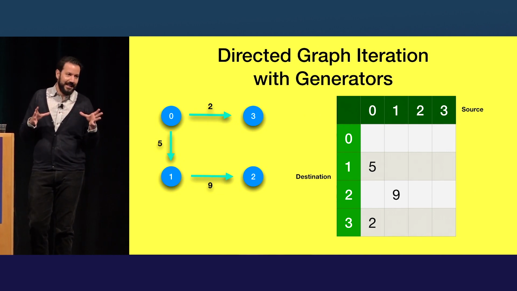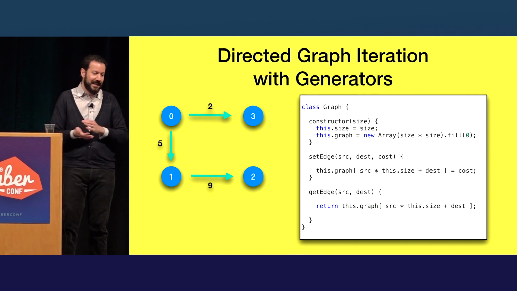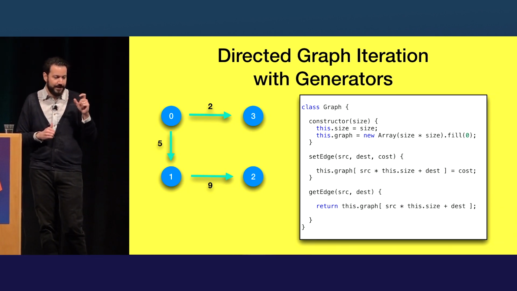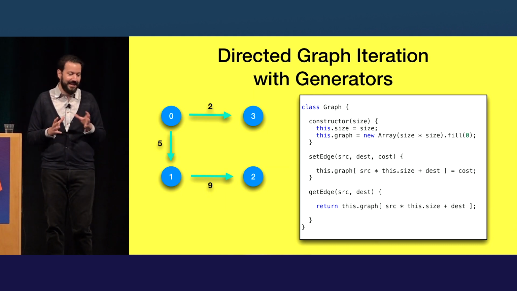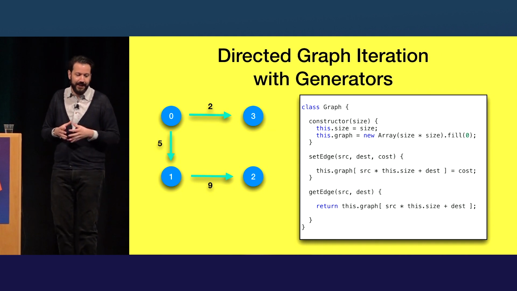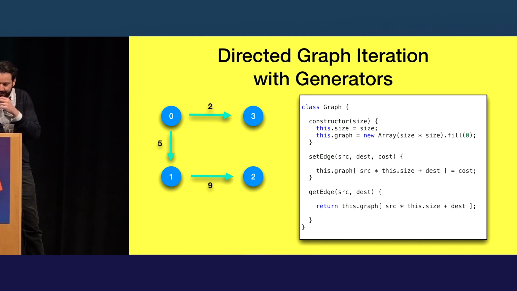And actually, you don't even really need a two-dimensional matrix here. You could do a flat n-by-n array and just do a little bit of arithmetic to actually represent this graph. So here, this would be the setEdge function, does source times size plus dest, and sets the cost in that flat array. And then getEdge would just return that value, and it'll default to 0. We'll come back to this code altogether in a second.